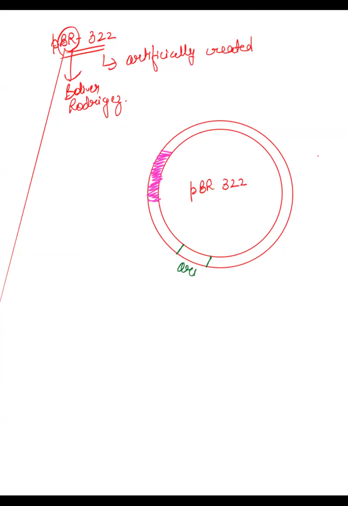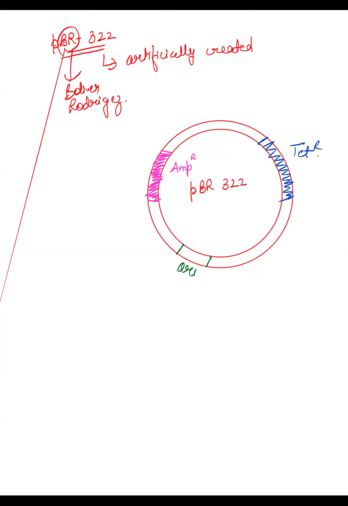The first one is ampicillin resistance and the second one is tetracycline resistance. So here we have tetracycline resistance. There are two resistance genes, ampicillin resistance and tetracycline resistance. So these are the selectable markers also.